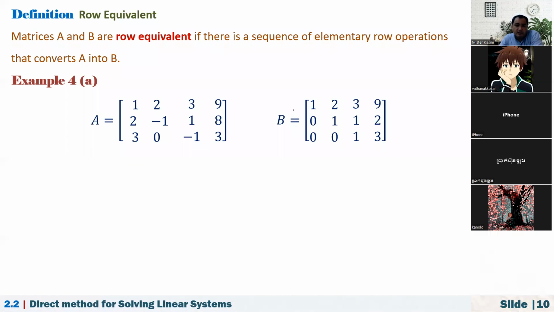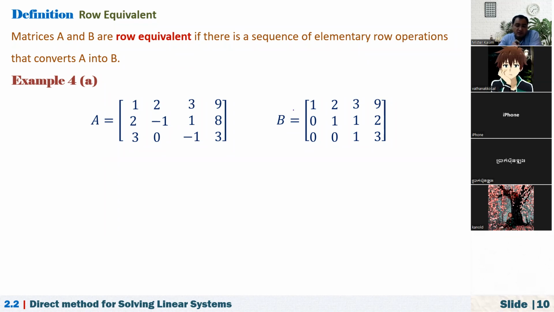At the time they are called row equivalent. So matrices A and B are row equivalent if there is a sequence of elementary row operations that converts A into B.